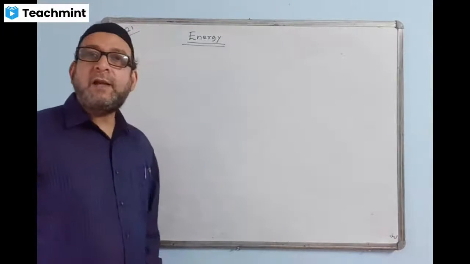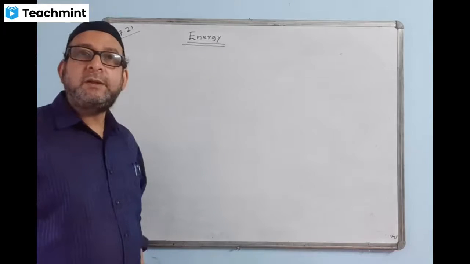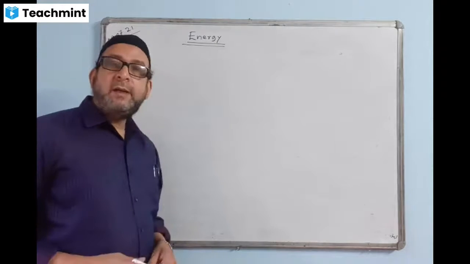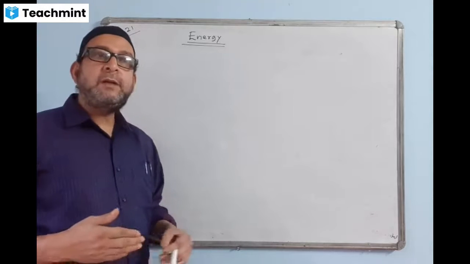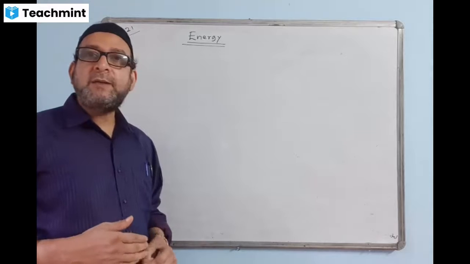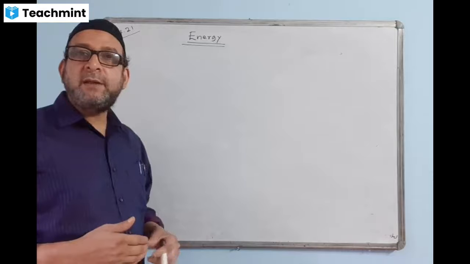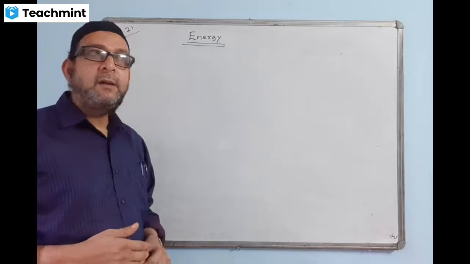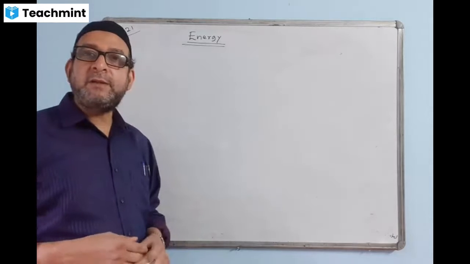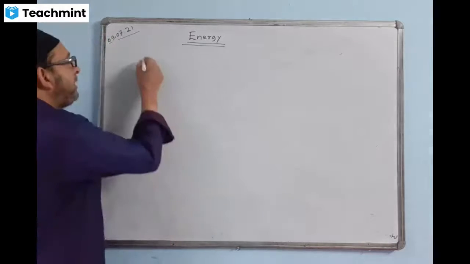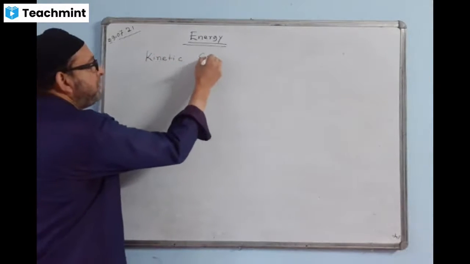So last class I did potential energy, and the formula I also gave last time. Potential energy formula is mgh. m is mass, g is acceleration due to gravity, and h is height. That means wherever there is a height, we can find potential energy. Now write the second one: kinetic energy. There are two kinds of mechanical energy: potential energy and kinetic energy.